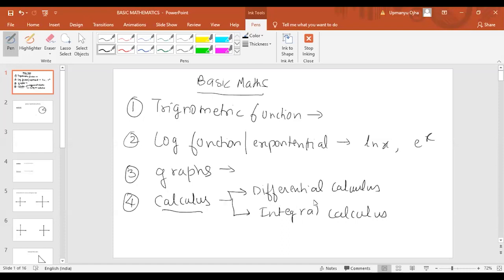Now differential calculus, from the name itself, means that if some function is given to us, we are dividing this function into very small parts. That is differential calculus. Integral means we are summing.